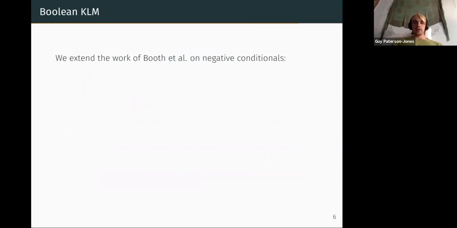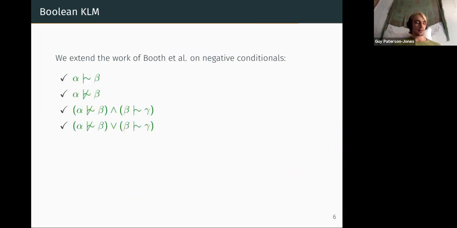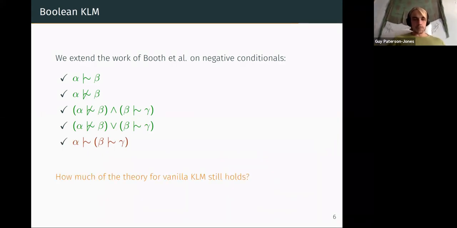So what we did is we took the work of Richard Booth one step further, and we said, in Boolean KLM, which is the logic we studied, we're going to allow arbitrary Boolean combinations of defeasible knowledge. So you can have negations, conjunctions, disjunctions, the works. One thing we didn't allow is nesting, because that complicates semantics a bit, but perhaps we could look at that at a future date. And the question we were interested in is how much of the theory for vanilla KLM still holds in this expanded framework.